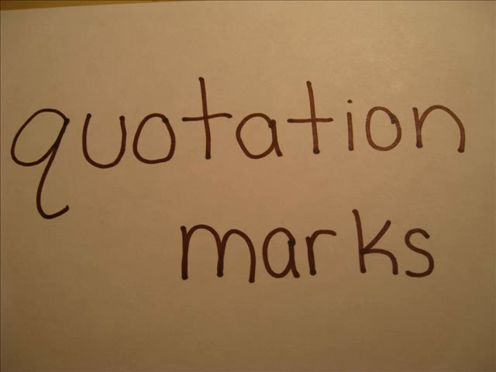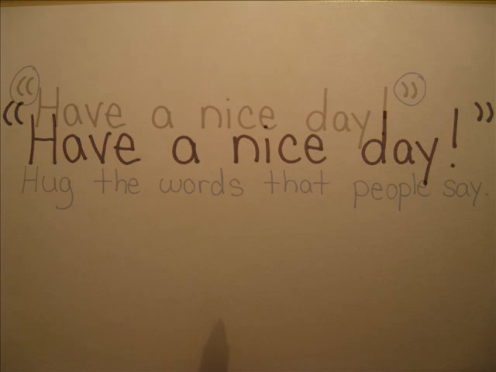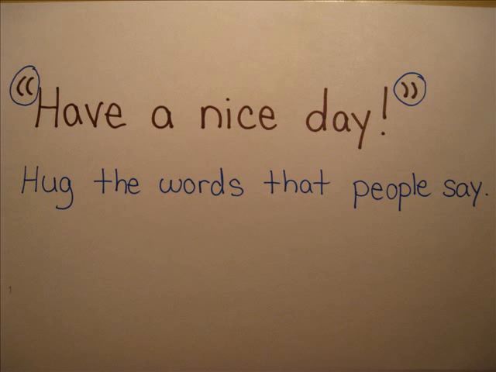Quotation marks are a type of punctuation, like a period or a question mark, but quotation marks wrap around words to let you know that someone is speaking. So here's a sentence, "Have a nice day," and I can tell someone's talking because there are these punctuation marks floating up in the air that look like two little floating commas on either side of the sentence. Now I've circled those quotation marks in blue so you can really have them stand out. And quotation marks hug the words that people say.